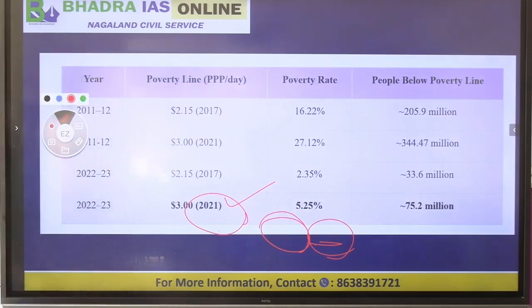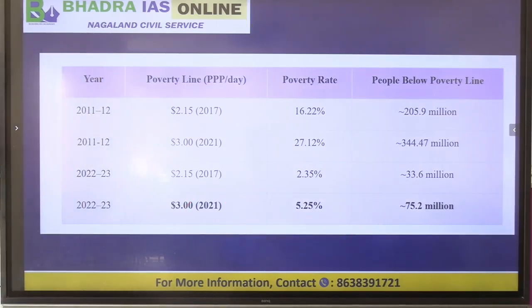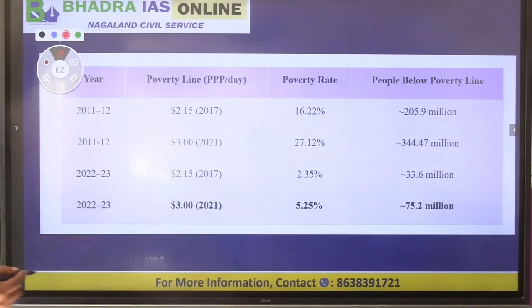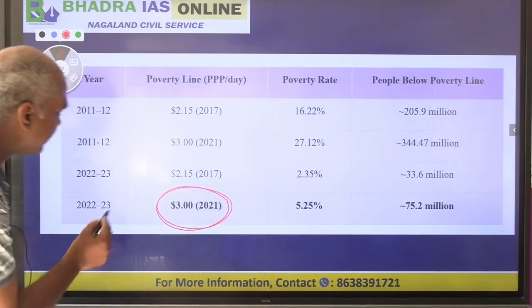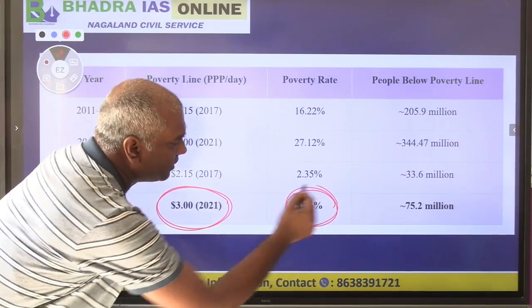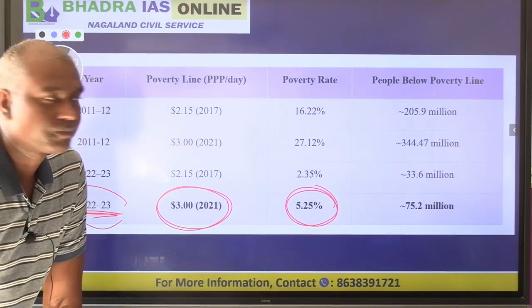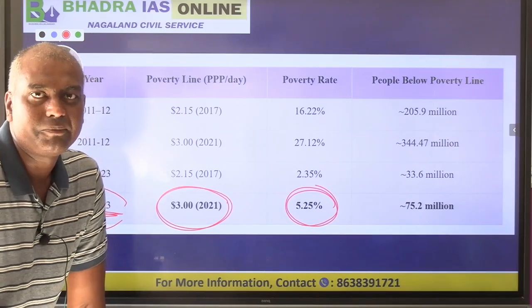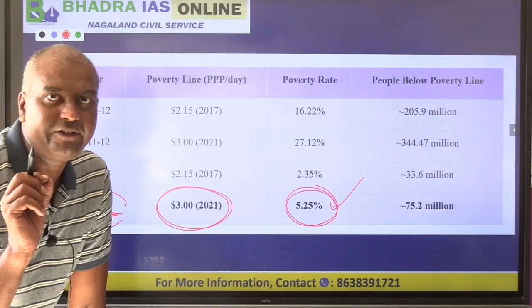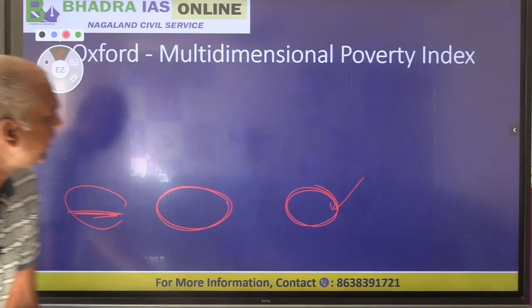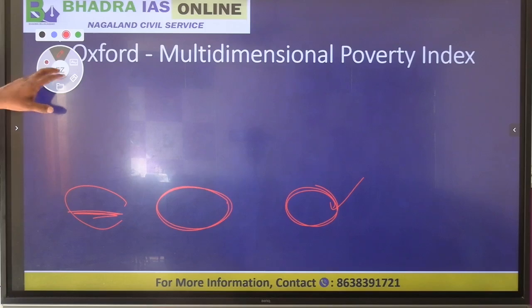Okay. Now based on the international poverty line, what is the poverty in India? How much is our poverty in India? Based on this $3, recently in 2022-23, India's poverty stands at 5.25%. So we can say poverty in India has reduced considerably and currently it is standing at 5.25%. Is it clear?